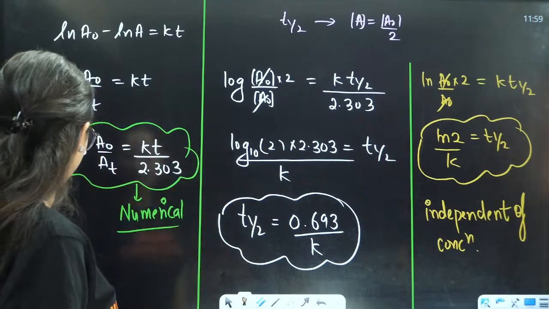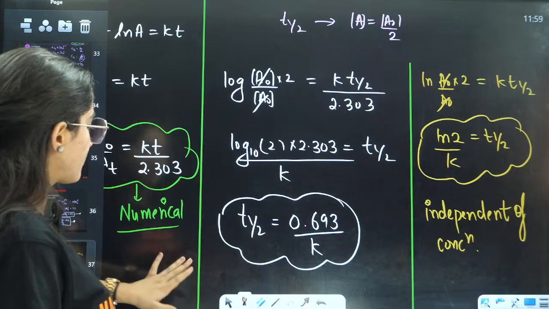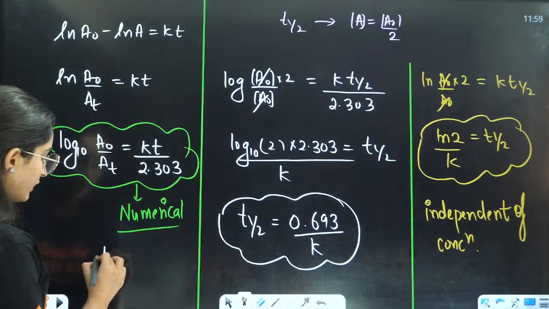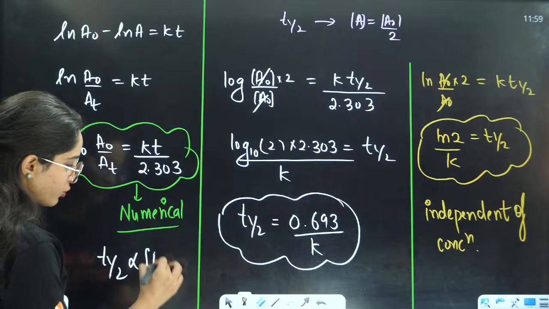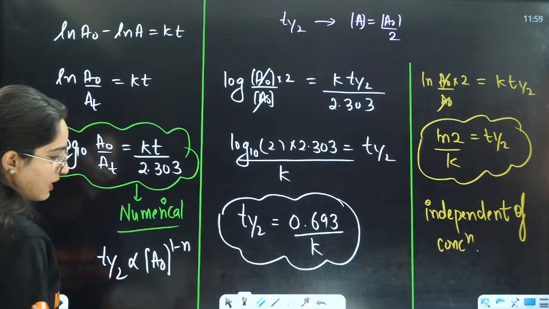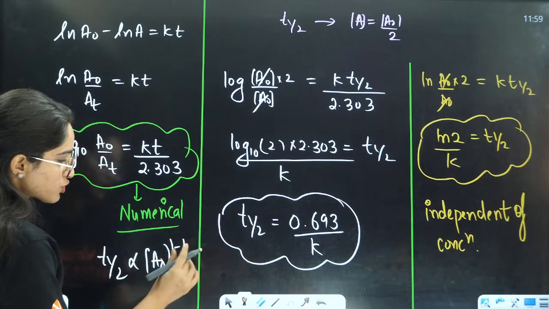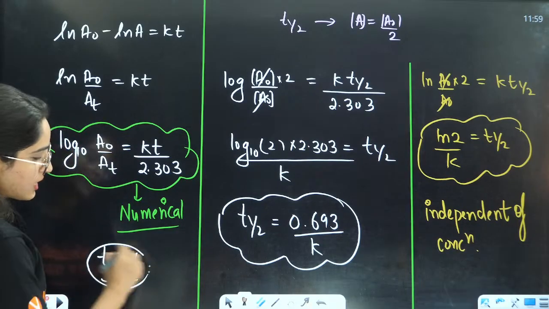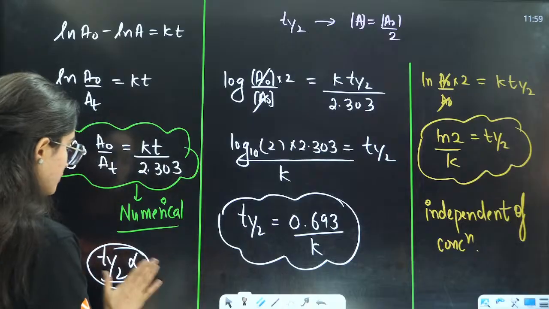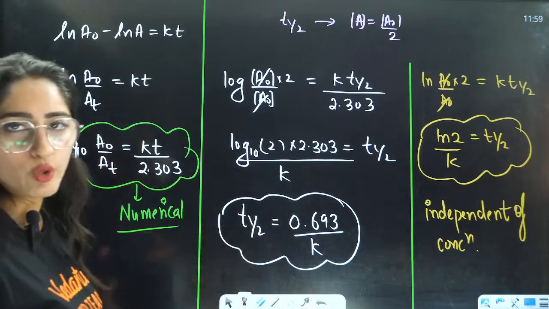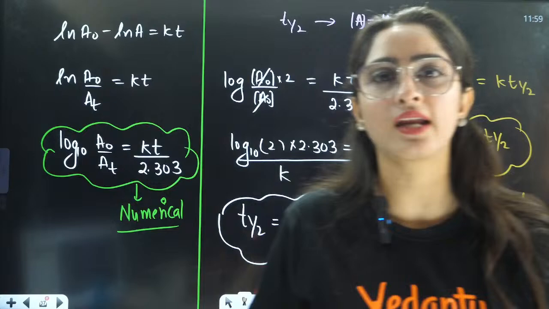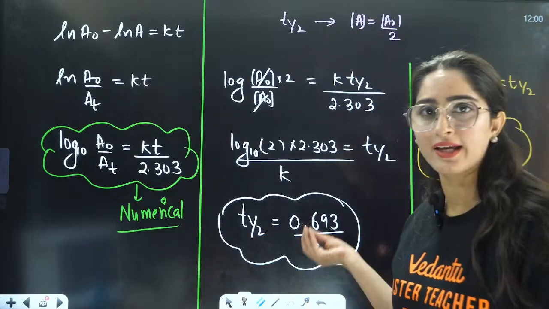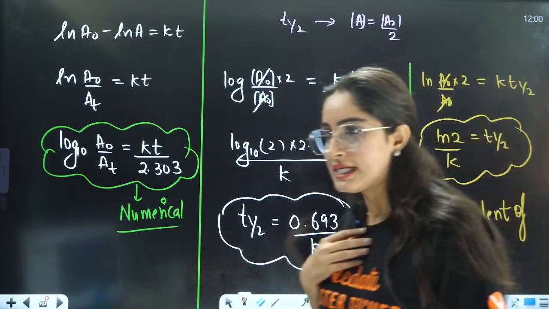If you put the same thing in that generalized formula that I told you, that T half is directly proportional to A naught raised to 1 minus N. So if N is 1, it will be 0. Anything raised to power 0 is 1 only. So T half is independent of the concentration, right? For this, you have to learn the formula, because directly they can give you the rate constant, they can ask you the value of T half here, right?